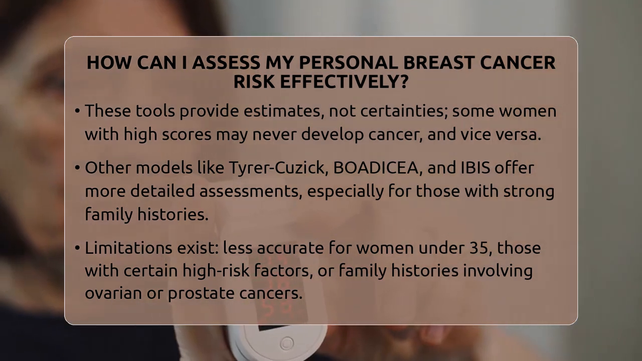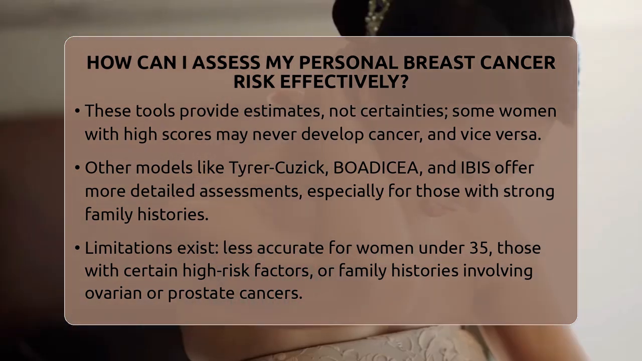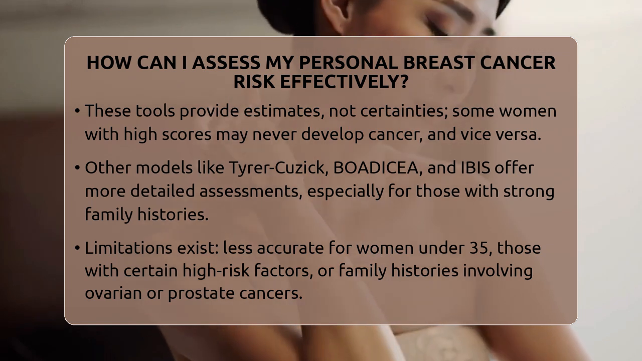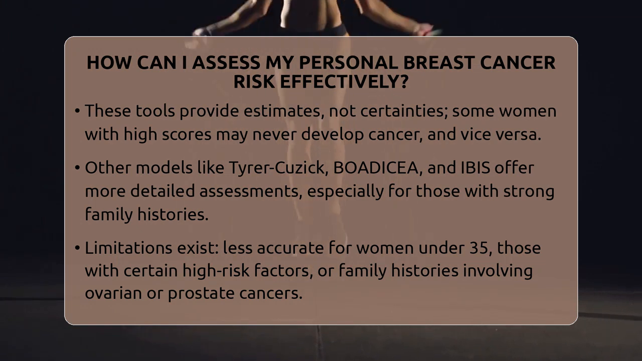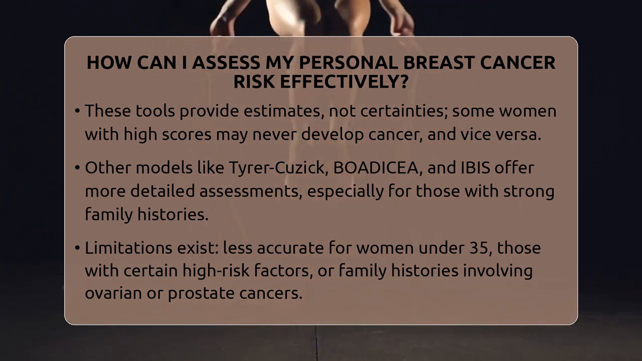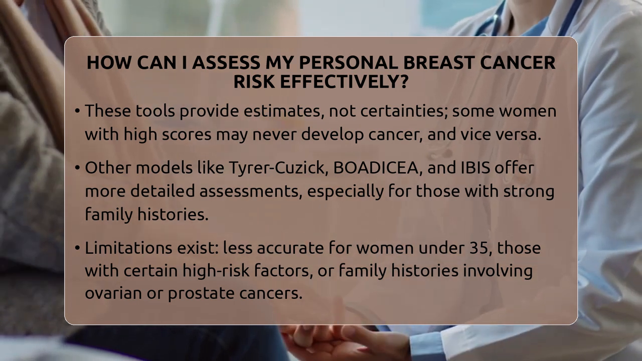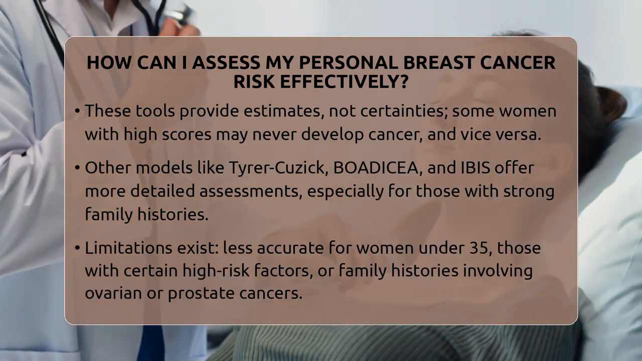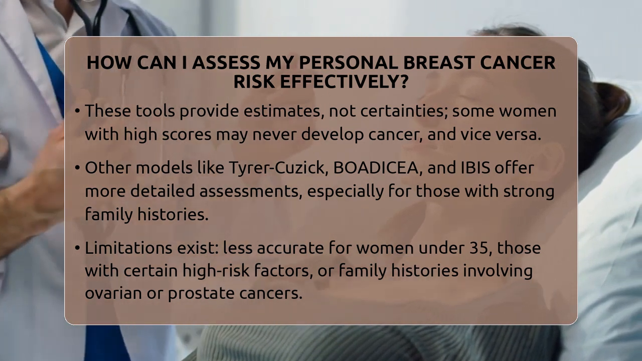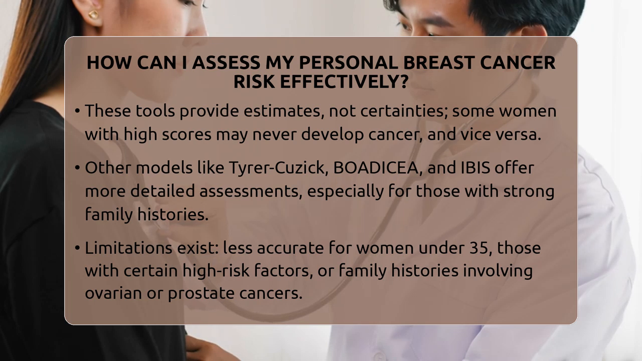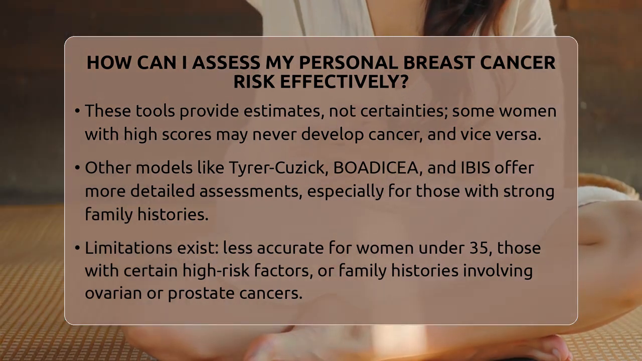It's also important to know the limitations of these tools. They are less accurate for women under 35 or those with certain high-risk factors like previous invasive or in situ breast cancer. They also don't work well for women with family histories involving relatives with ovarian or prostate cancers linked to genetic mutations. Plus, they cannot predict with certainty who will develop breast cancer. They are best used as guides to help you and your healthcare provider understand your risk level.